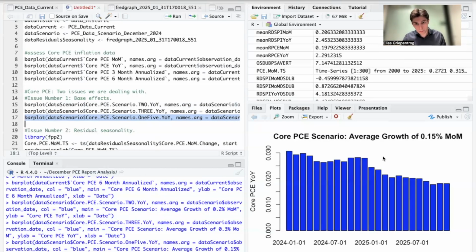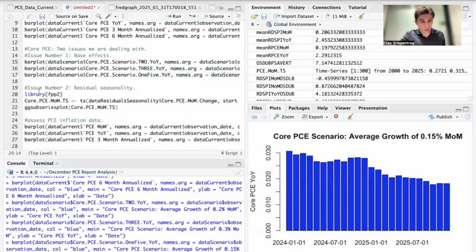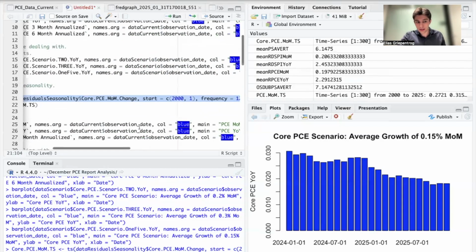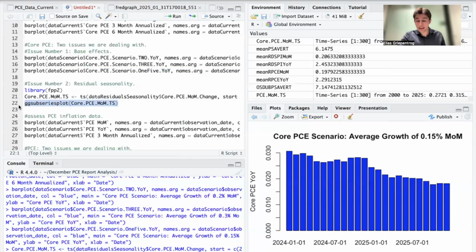And we already know that at 0.2, we're basically going nowhere from here. And that certainly supports a more prudent approach from the Fed towards rate cuts. And when you take a look at the second issue, this applies to January specifically, is residual seasonality. What is residual seasonality? Residual seasonality is essentially the seasonality that remains when we seasonally adjust the data. It's essentially an issue with the seasonal adjustment in the original data.